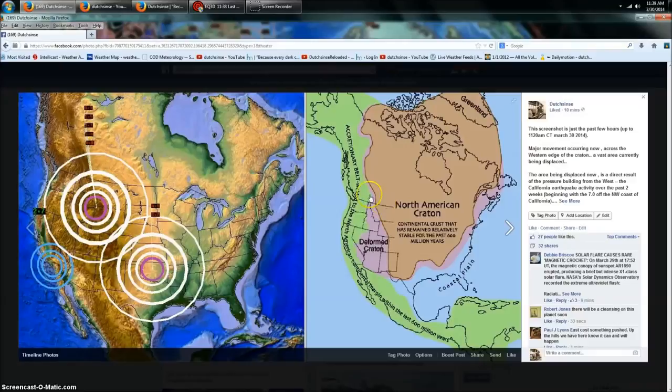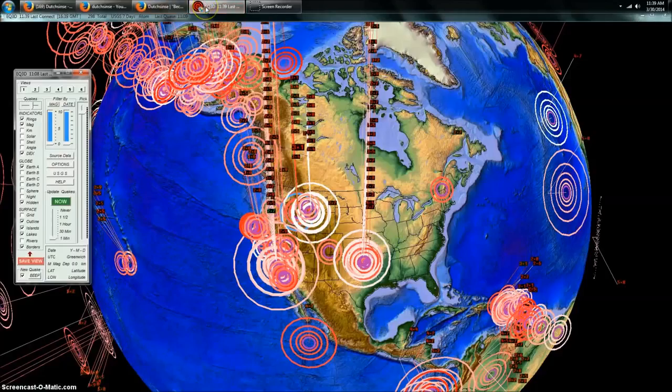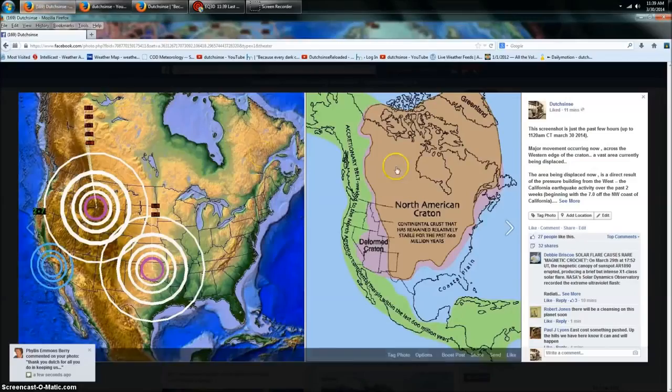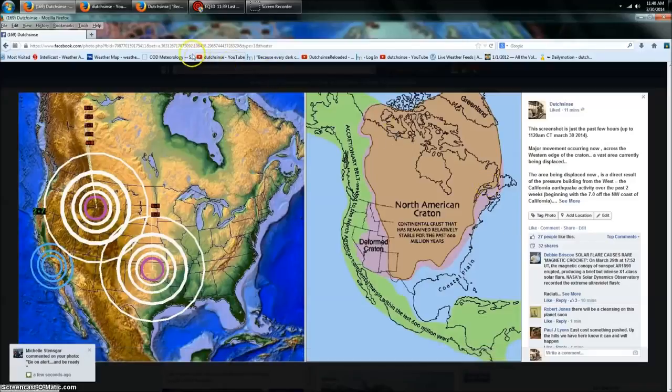It starts up in the Pacific Northwest and extends down here through Texas and then curls back up here to the northeast. Now let's look at the earthquakes over the last 7 days. And you'll see, starting up here in the Pacific Northwest, extending down across Colorado, down here through Oklahoma and Texas, back up here directly to the split in the crust in the northeast. And again, let's compare that. Comes down here through Colorado, right here, down through Texas, back up through Oklahoma, and then back up through the split. And that's where the earthquakes are occurring.